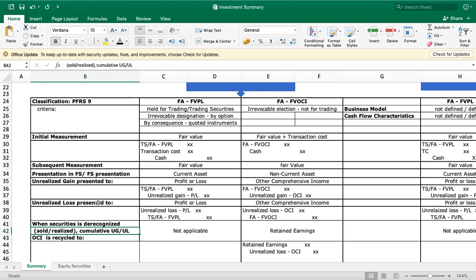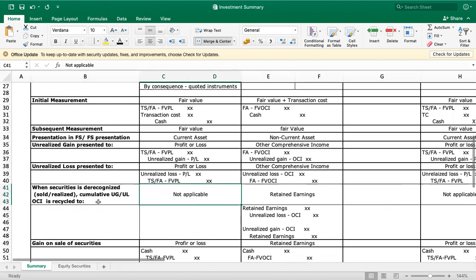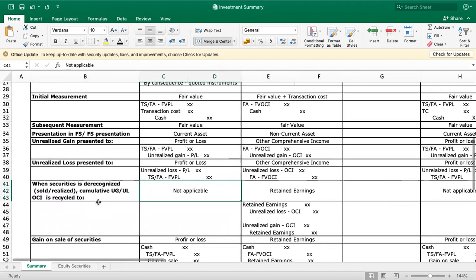For FVPL, if there is gain or loss on sale of the investment, it is no longer recycled.